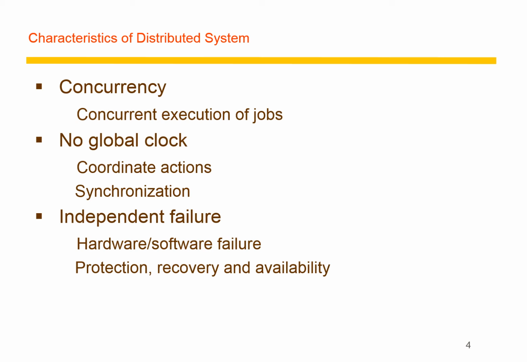It gives us protection, recovery, and availability of techniques for taking over these failures. Thereby a good distributed system can be maintained, and these were the prominent characteristics of distributed systems.